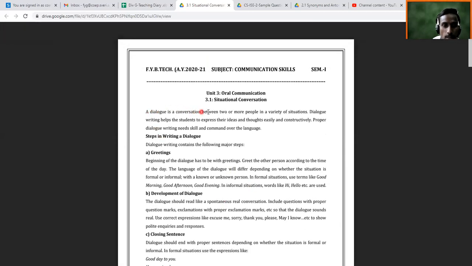A dialogue is a conversation between two or more people in a variety of situations. Already we have discussed this. Minimum 2 people are required, or there can be more than 2 people, and these are a variety of situations. There can be different situations.